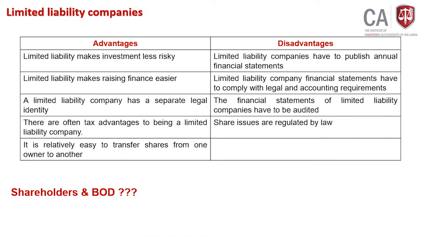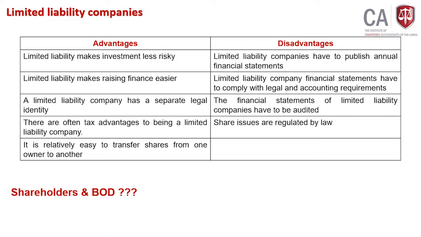The financial statements of limited liability companies have to be audited. It's subject to audit. Why is it subject to audit? Not like partnerships and proprietors. In partnership and proprietor businesses, individual partners and the proprietor will be involved in the business. He will manage the day-to-day business operations. But in limited liability companies, shareholders will invest money in the business, but they don't get involved in what? Day-to-day business operations. The board of directors and senior management will run the business.